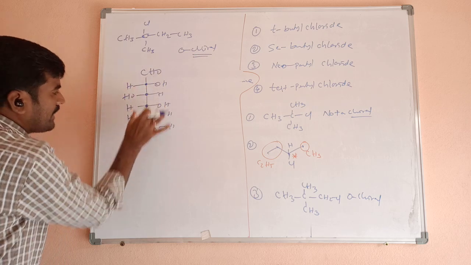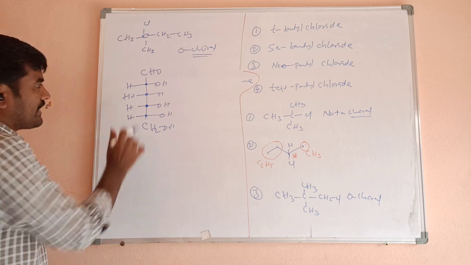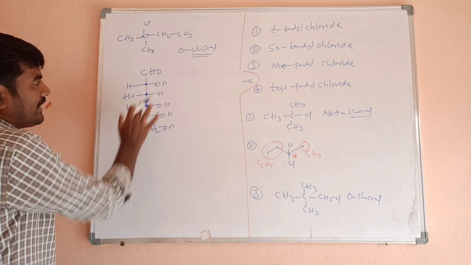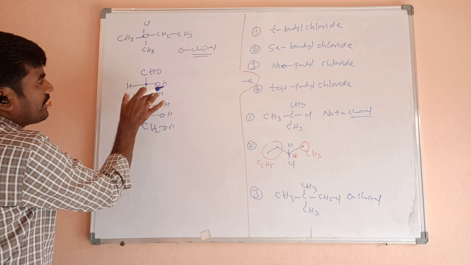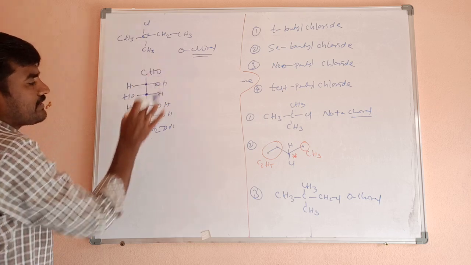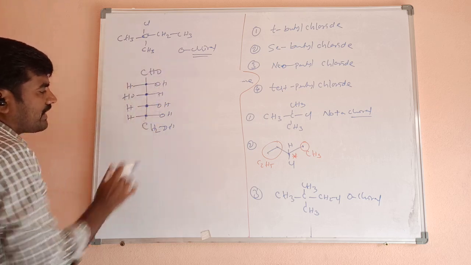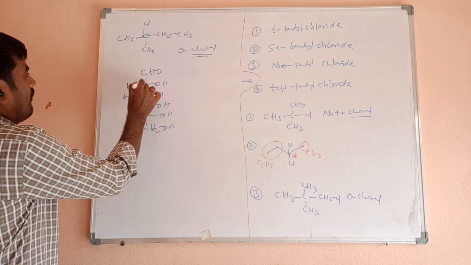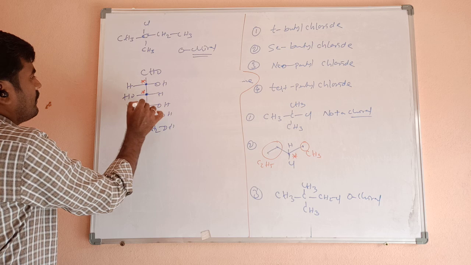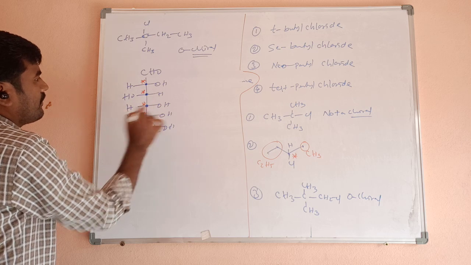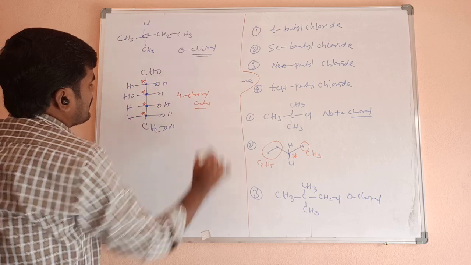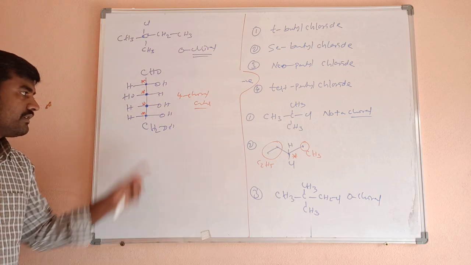The CHO group is there and the remaining group is there. Similarly, on this carbon, OH, HO, two different groups are there, and the CHO group and the remaining group are there. Means all are chiral centers. How many chiral centers are there here? 1, 2, 3, 4. 4 chiral centers are present in the compound.